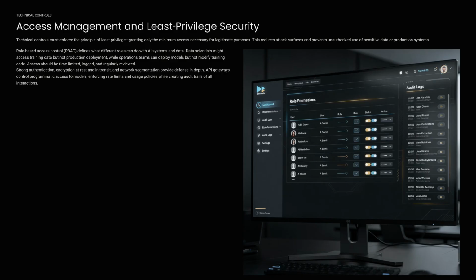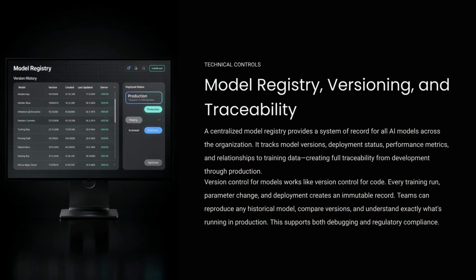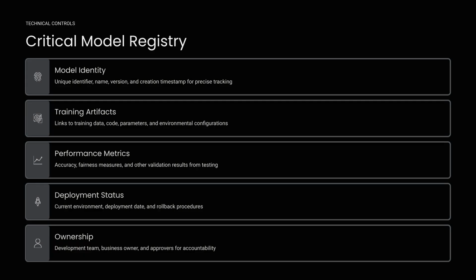Access management and least privilege security ensure that only minimum necessary access is granted. Role-based access control and strong security measures like encryption protect sensitive data and systems. A centralized model registry, versioning, and traceability provide a system of record for all AI models. This tracks versions, deployment status, and relationship to training data, ensuring full traceability for compliance. Critical model registry metadata includes model identity, training artifacts, performance metrics, deployment status, and ownership for clear accountability.